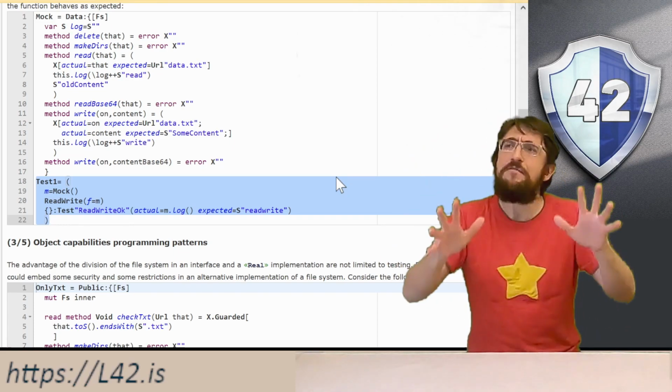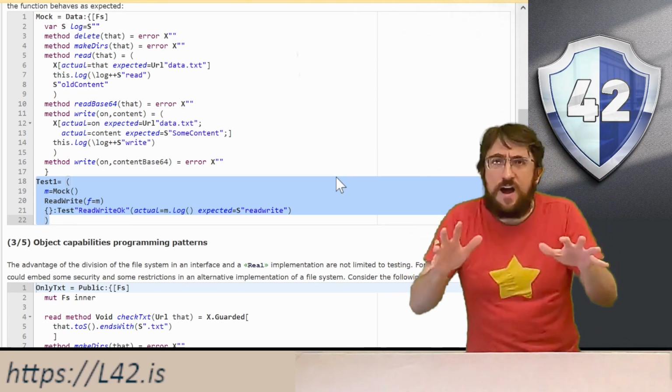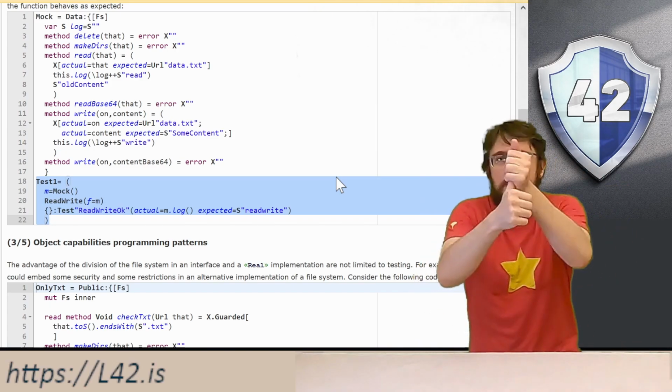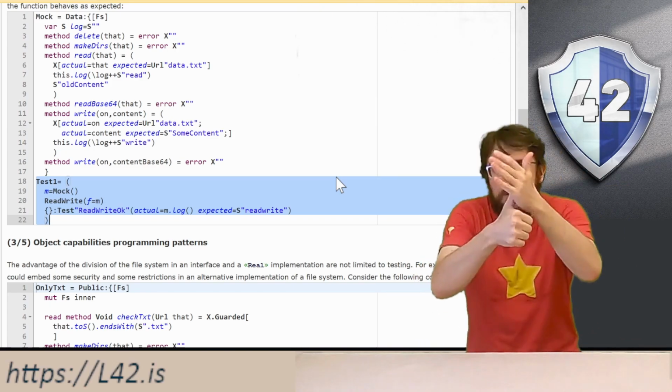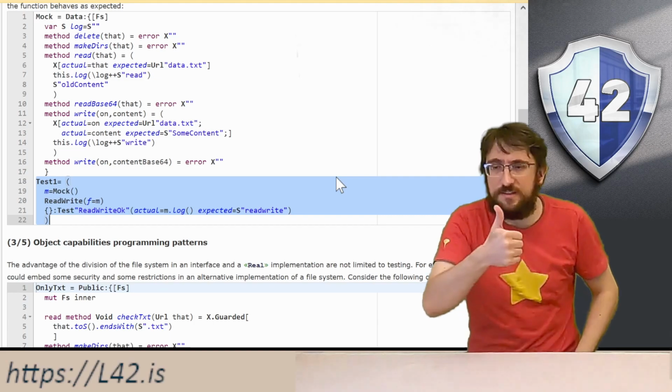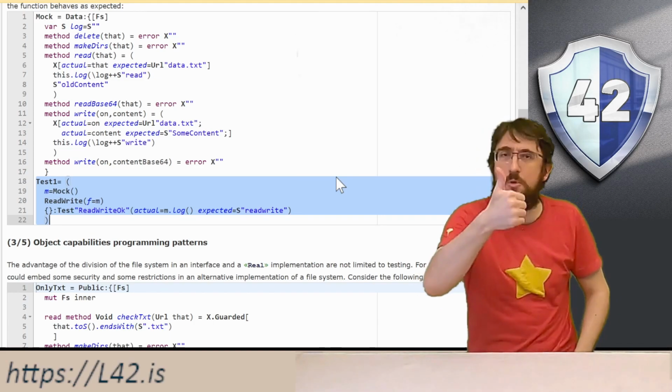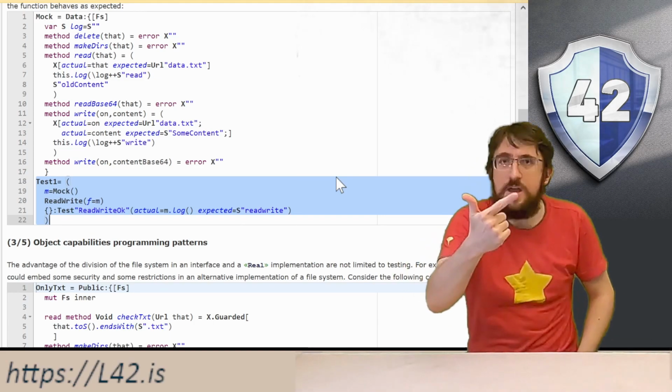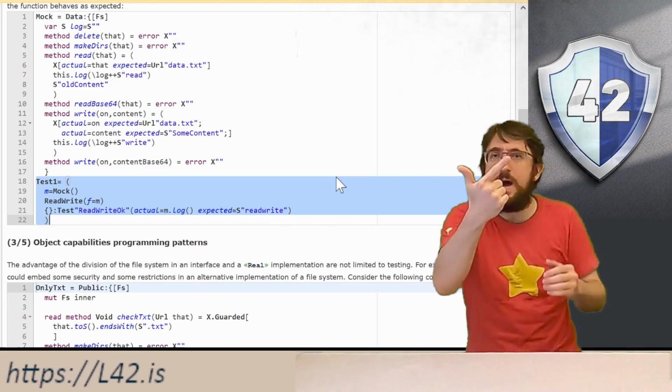And remember, every good test is divided in 3 parts. First, we create mocks and data. In this case, this is line 19. We create our mock object. Then we run our code by passing the data.